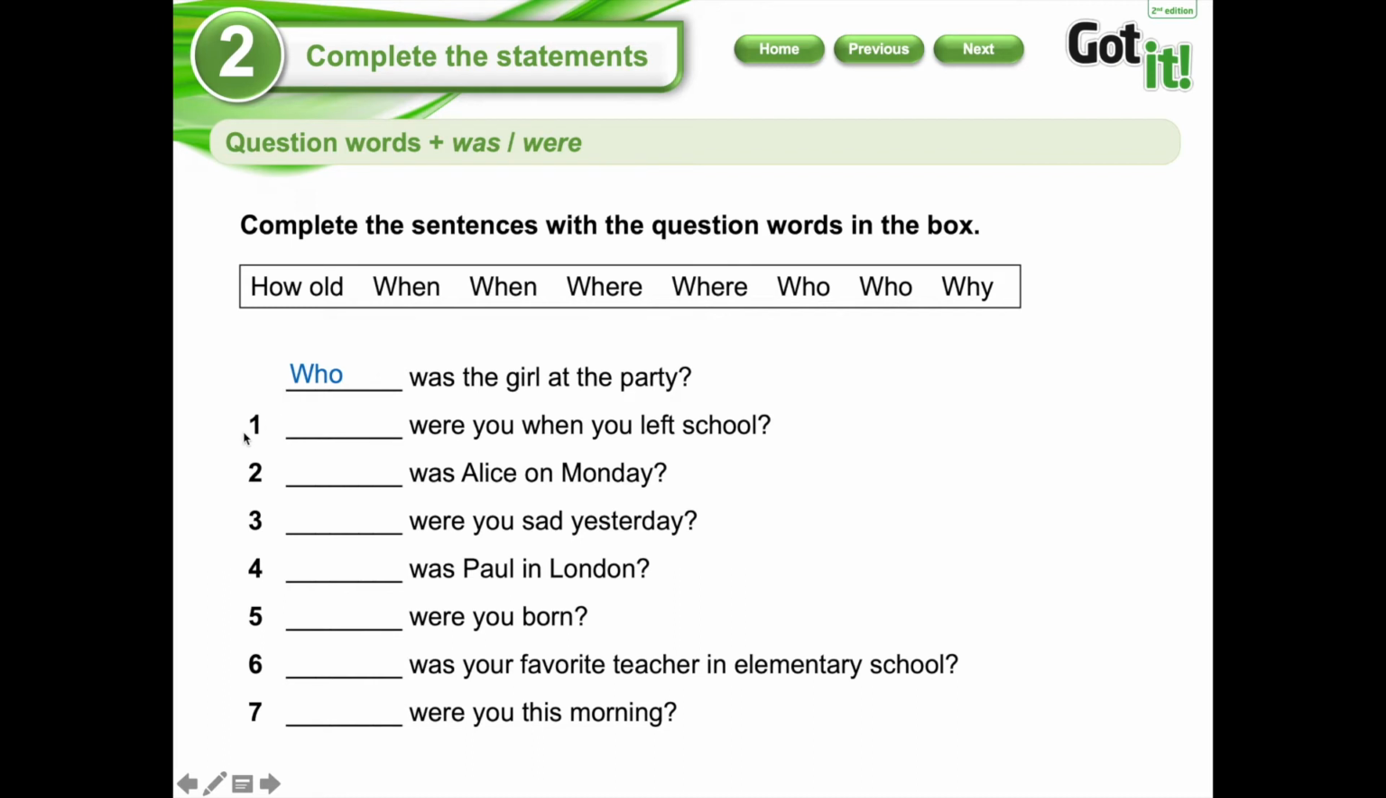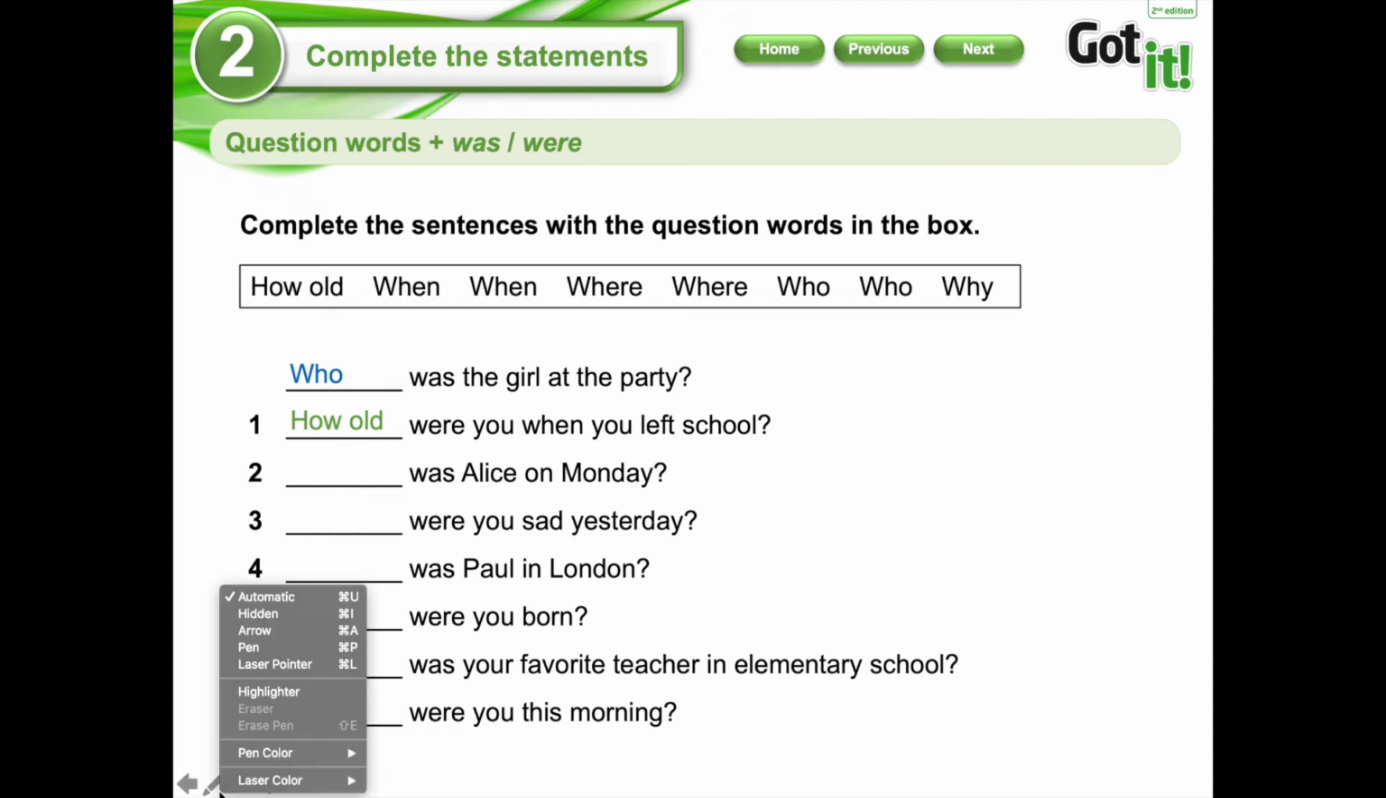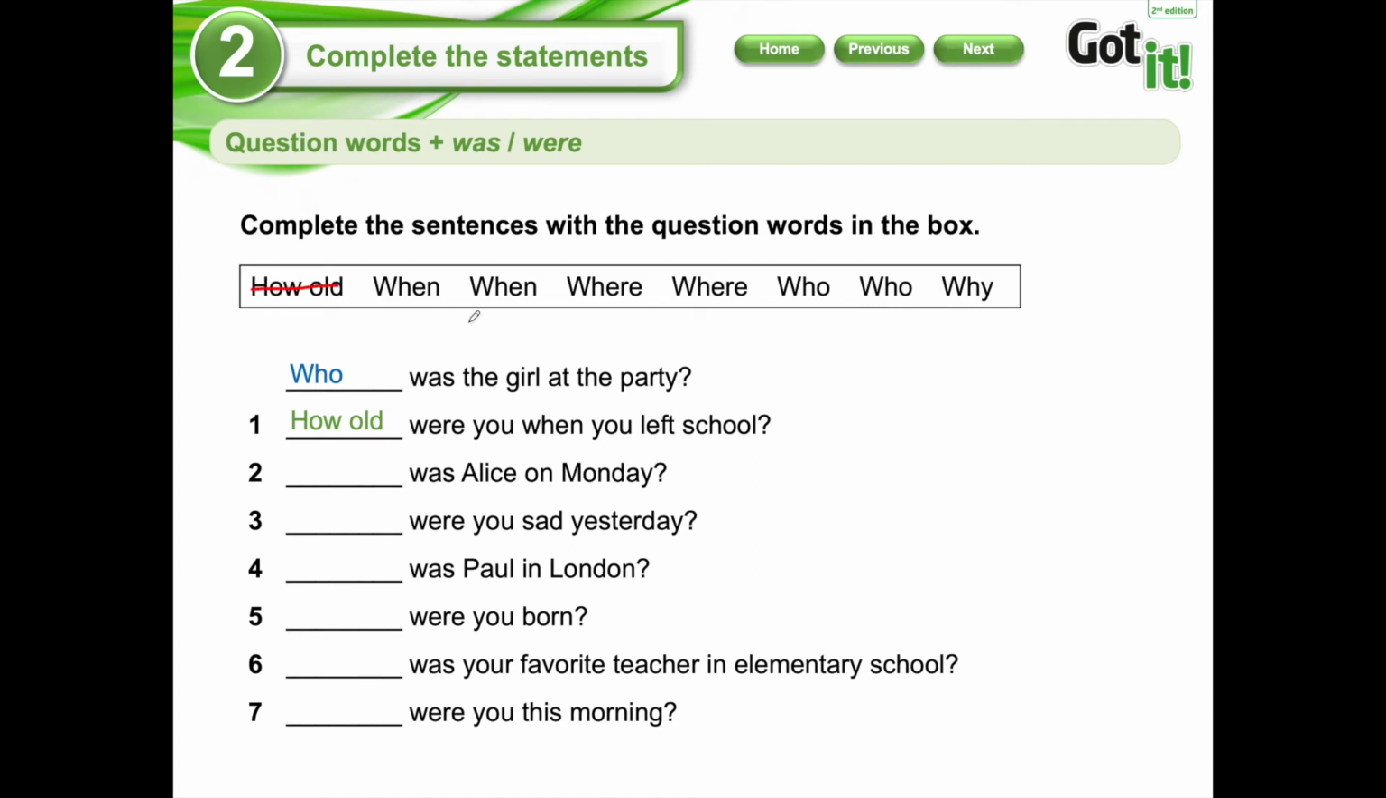Let's go with number 1, says where you when you left school. Try to think, let's see the answer. How old were you when you left school? Okay. Number 2, was Alice on Monday? What could be? You could also put a line in the words that you already use, and then you have other options. Okay, let's see. Where was Alice on Monday? ¿Dónde estaba Alicia el día lunes?